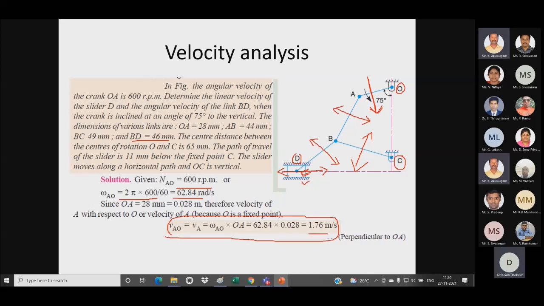It will be 1.76 meter per second. For the configuration diagram also, we have to use the scale factor, which is 1 centimeter equal to 10 mm for this diagram. Whenever we are having a diagram or polygon, we need to focus on the scale factor.